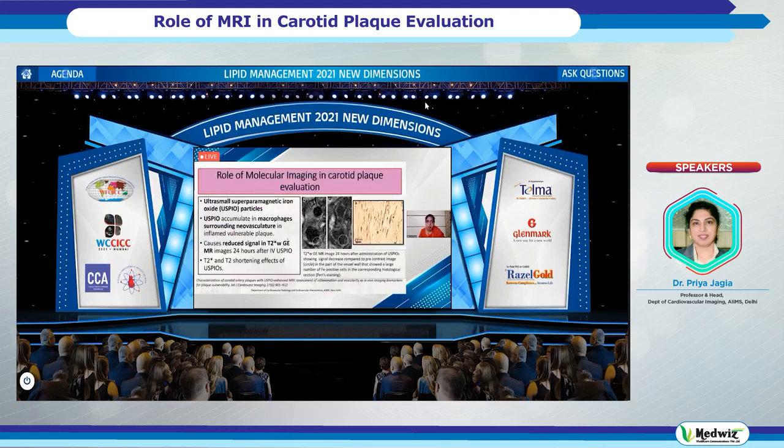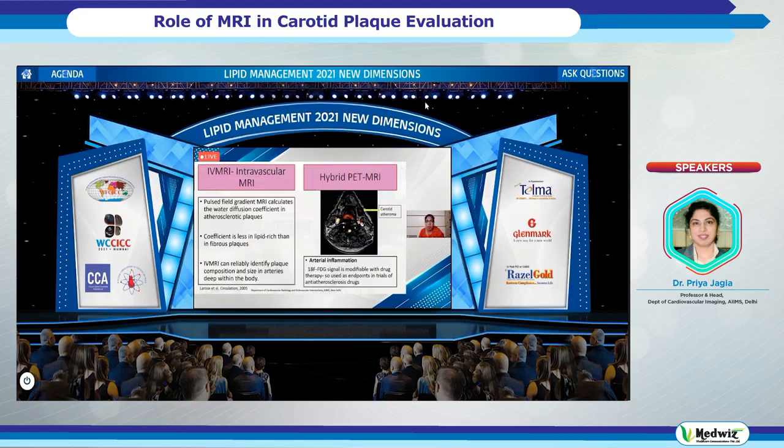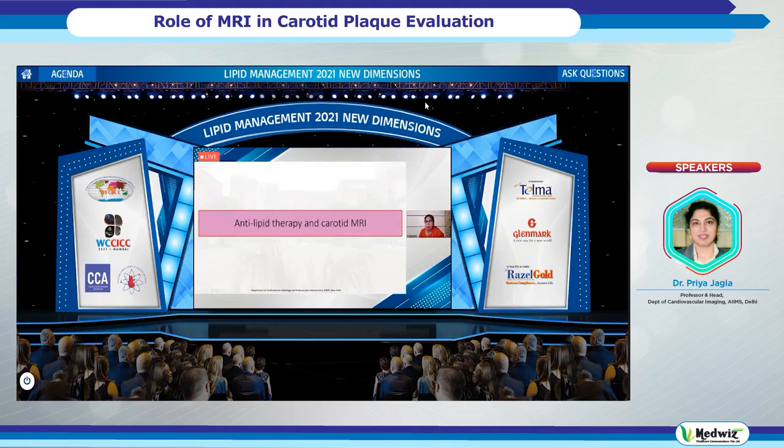Very briefly about what is new, we have ultra small superparamagnetic iron oxide particles which are given, and their signal is looked at. So it picks up the inflammation. The inflamed area will retain these particles after 24 hours. It is also possible to do intravascular MRI just like IVUS, and hybrid PET and MRI, so inflammation as well as morphology can be picked up.